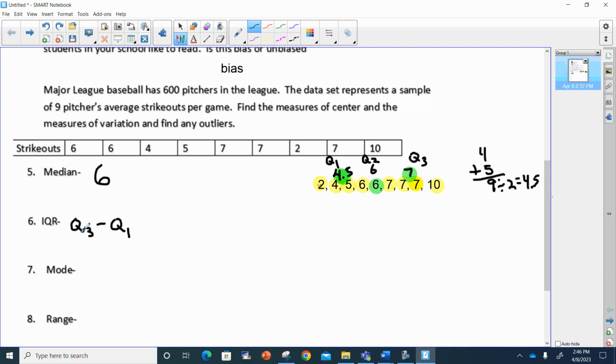So remember, the formula is Q3 minus Q1. That's 7 minus 4.5. I'm going to take 7 and minus 4.5 here. I know I'm going to have to borrow 1. 10 minus 5 is 5. The decimal point comes down. 6 minus 4 is 2. So that means 2.5 is my interquartile range.